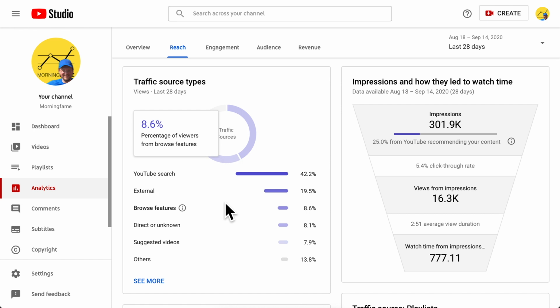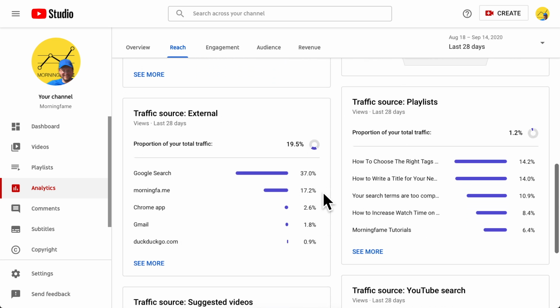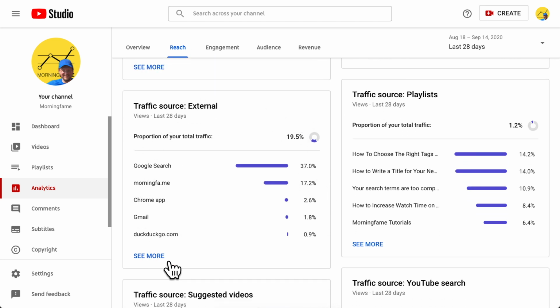Then the next top source, in my case at least, is external. And by the way, external is a mix of things. And here further down, you see an area where the external traffic sources are further distinguished. So the top external source is Google Search.